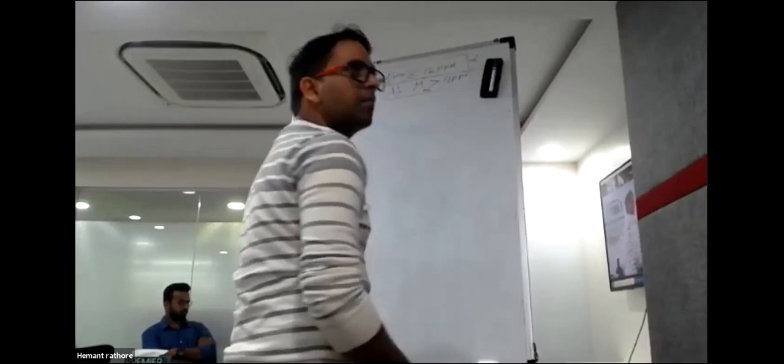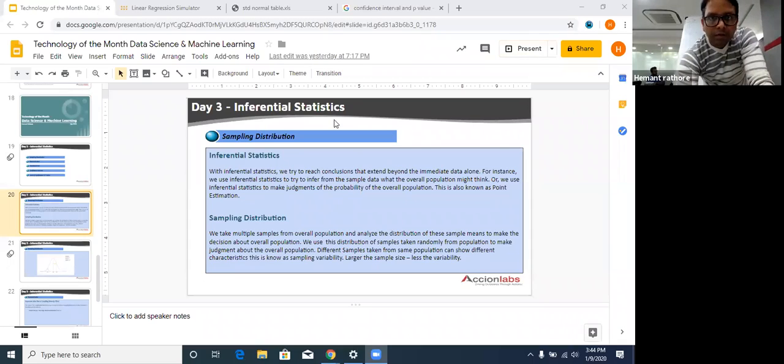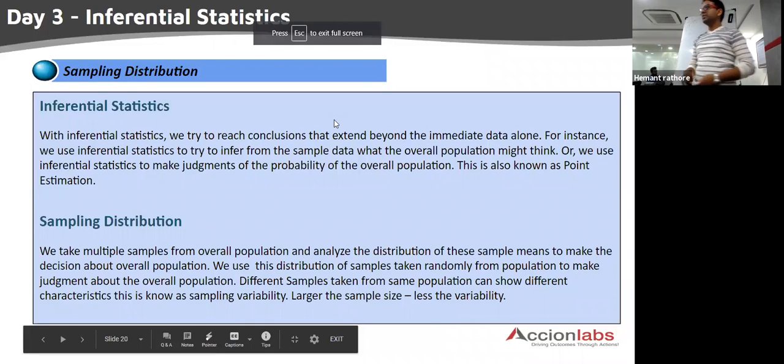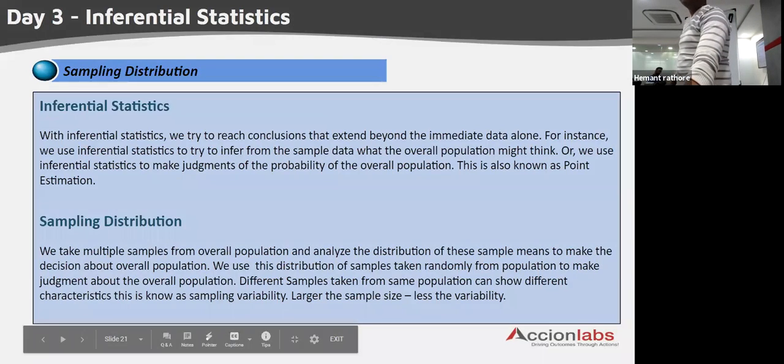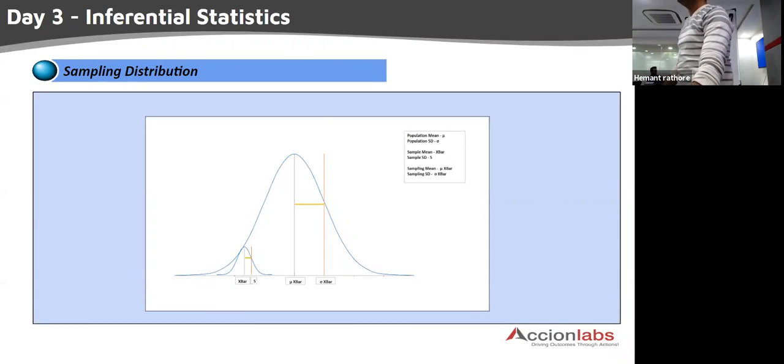Okay. So let us see what we have covered so far. Okay, so inferential statistics, we are aware of that now. Okay, sampling distribution, this was the distribution. The distribution of sample means is nothing but the sampling mean. Okay, it is going to look like this, right?